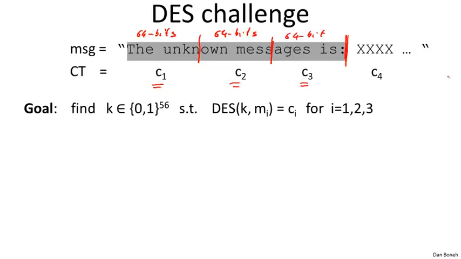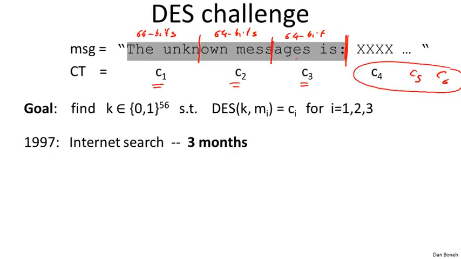And then they gave us a whole bunch of other ciphertexts, C4, C5, C6. And the challenge was to decrypt these using the key that you found from an exhaustive search over the first 3 pairs that you were given. Okay, so that was called the DES challenge. Let me tell you a little bit about how long it took to solve it. Interestingly, in 1997, using an internet search, using distributed.net, they were able to search through enough of the key space to find the correct key in about 3 months. The key space has size 2 to the 56, but on average you only have to search through half the key space to find the key, and so it took them 3 months.